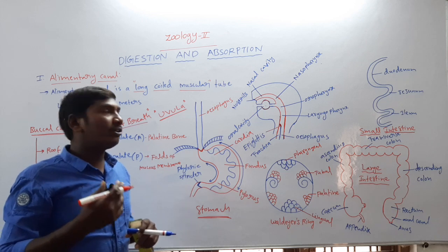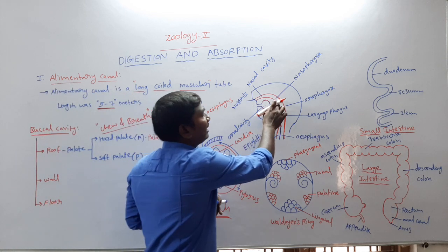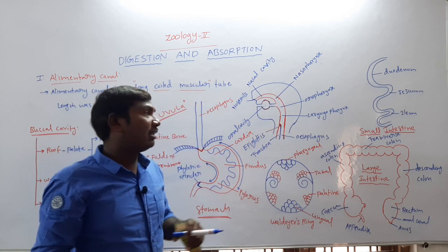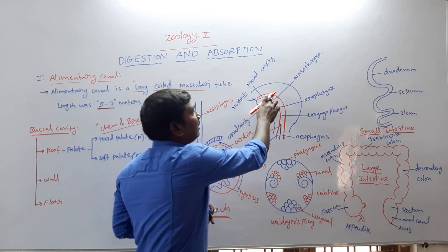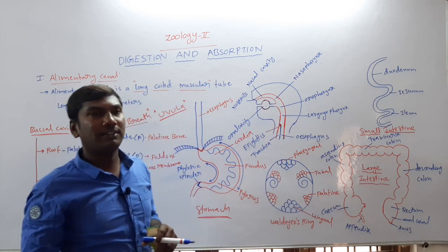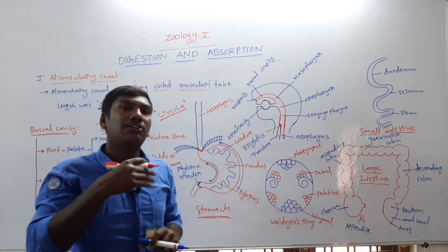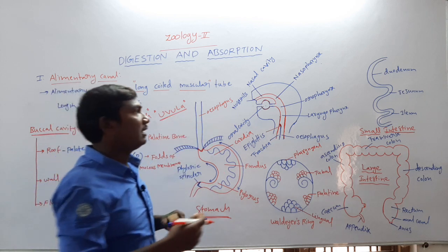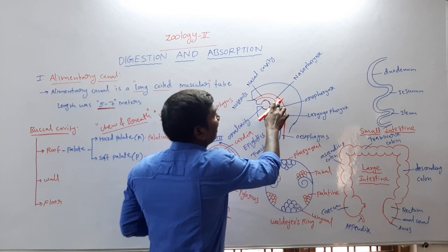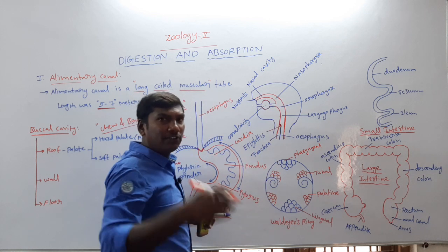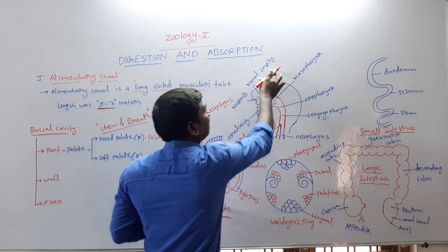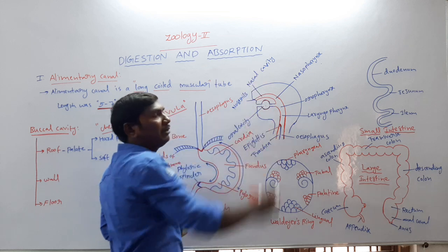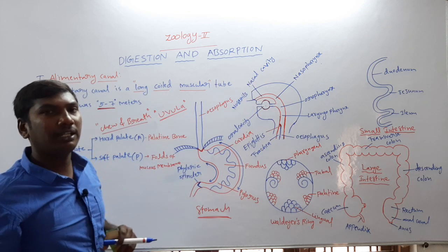The uvula's function is closing of the nasopharynx. So this is the prevention of food materials or liquids from entering the nasal cavity. Once revised, the folds of mucous membrane hang down to form the uvula, and the uvula closes the nasopharynx, preventing food materials or liquids from entering the nasal cavity. So these are the functions of the uvula.